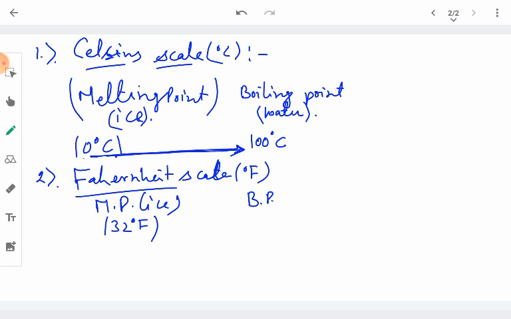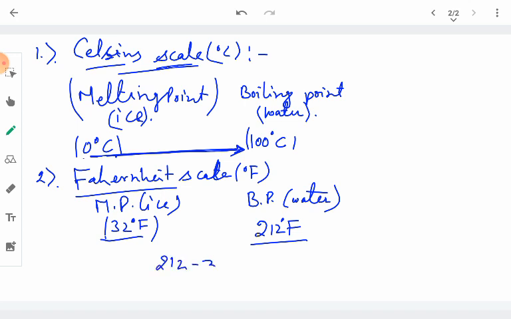And the boiling point of water on the Celsius scale is 100 degree Celsius, but on the Fahrenheit scale it is 212 degree Fahrenheit. If we subtract the lower limit from the upper limit, we get 212 minus 32, which is 180.